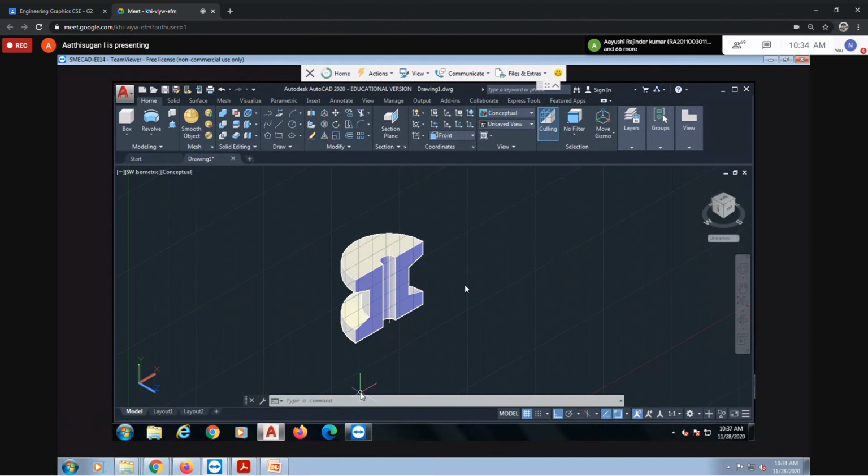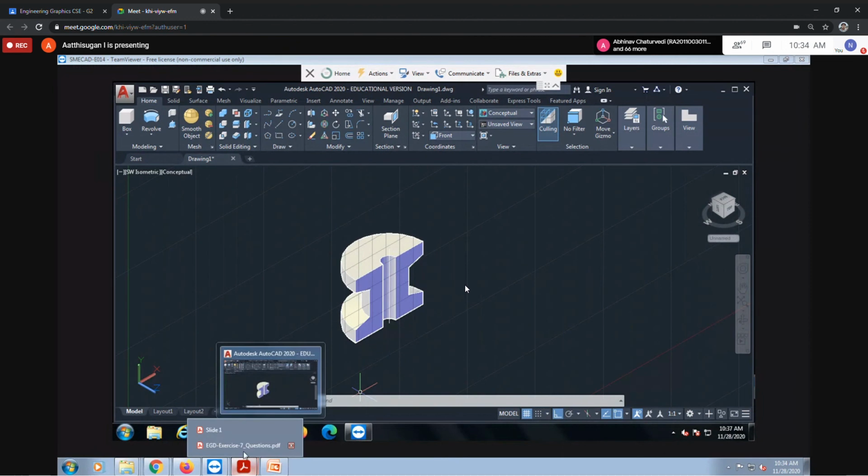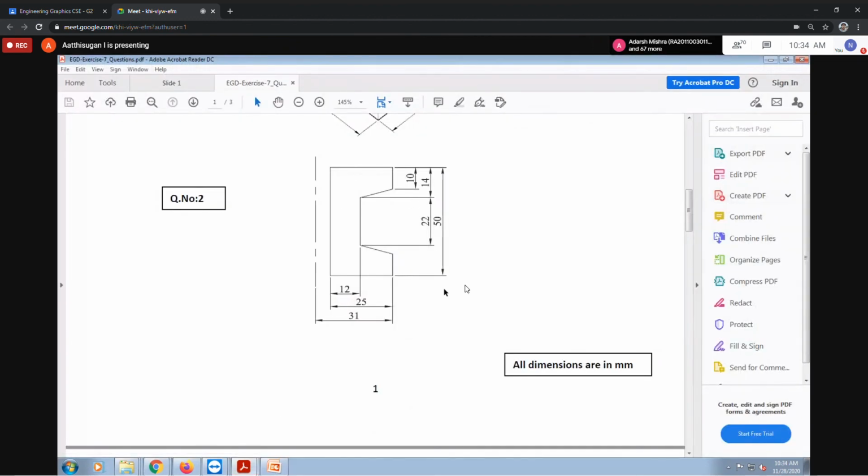The only new command is revolve. That's it. Everything else we already used, the line command only. Draw this profile as per the dimensions, then revolve it. That's it. Second question.